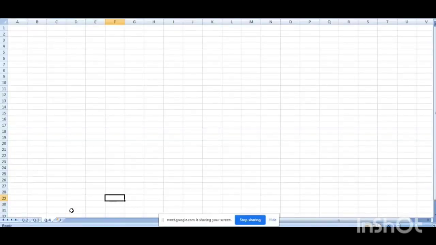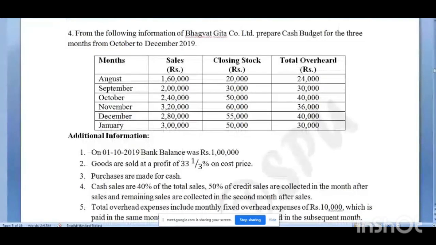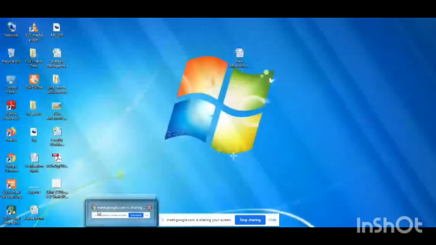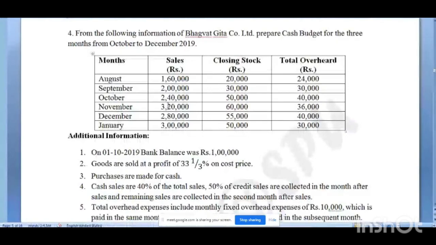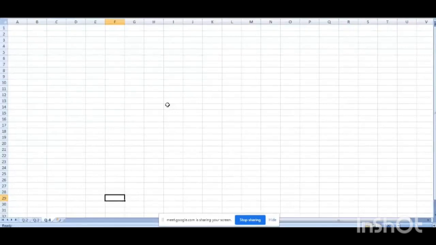Okay. So let's start the next example. Example number 4, question number 4, and the question is given on your screen. You can read first. From the following information of Bhagavad Gita Company Limited, prepare cash budget for 3 months for October to December. So first we prepare the budget and then one by one we put the figures accordingly. Okay. So this is your blank cash budget.